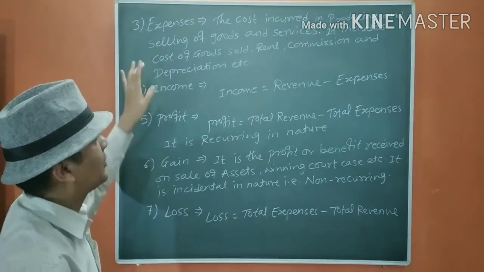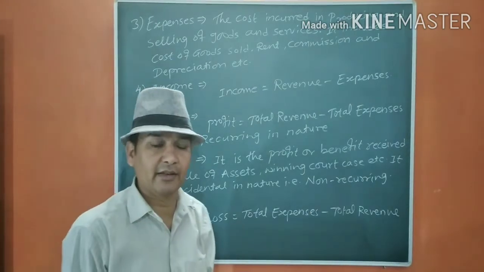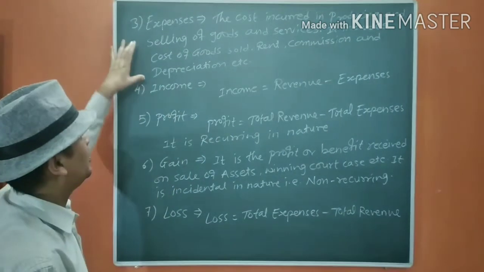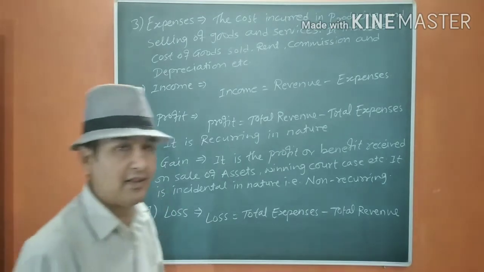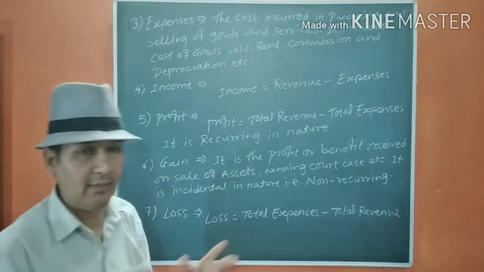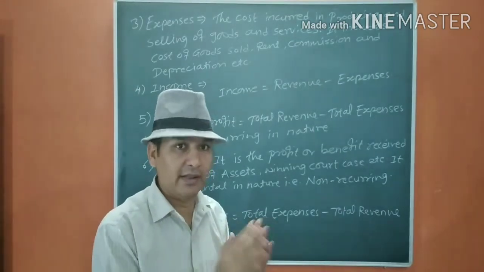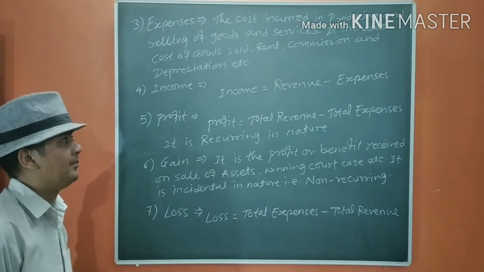It includes cost of goods sold, rent, commission, and depreciation, etc. There are so many expenses which we are going to see. Okay, so please remember the difference. There is a lot of difference between expenses and expenditure, but sometimes it seems like both are the same, but there is a difference. Please take it seriously.